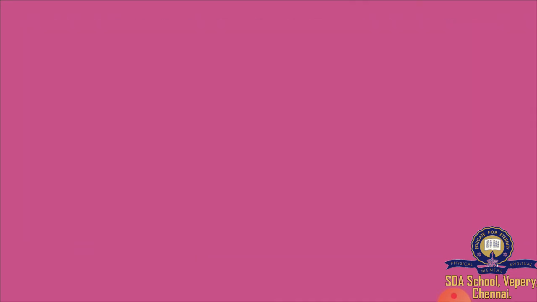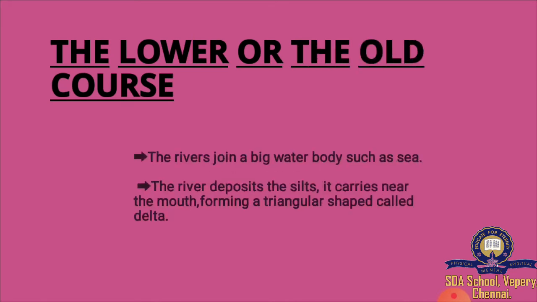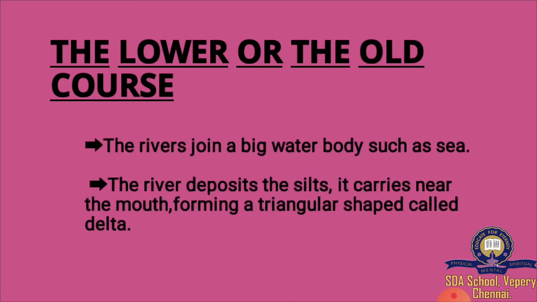Next is the lower or the old course. In the lower course, the rivers join a big water body such as the sea. The river deposits the silt it carries near the mouth, forming a triangular shape called a delta.